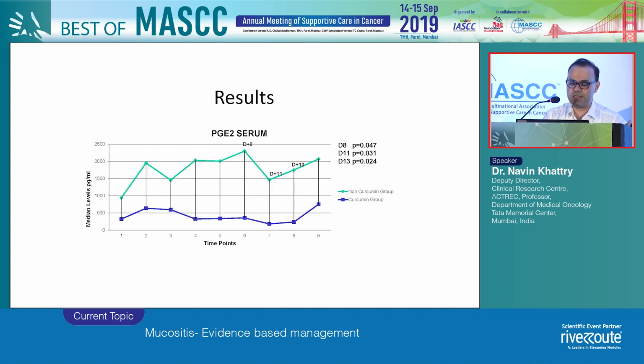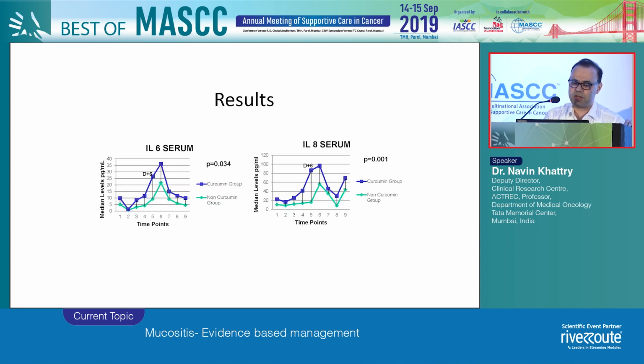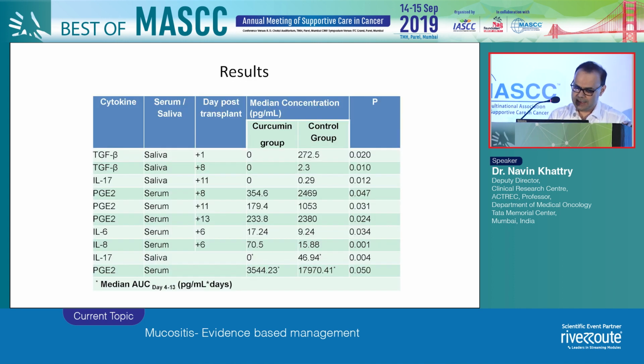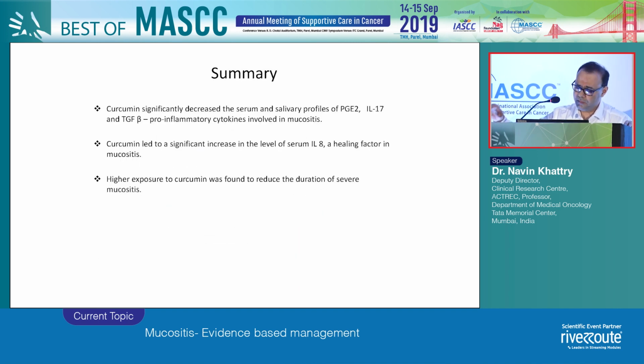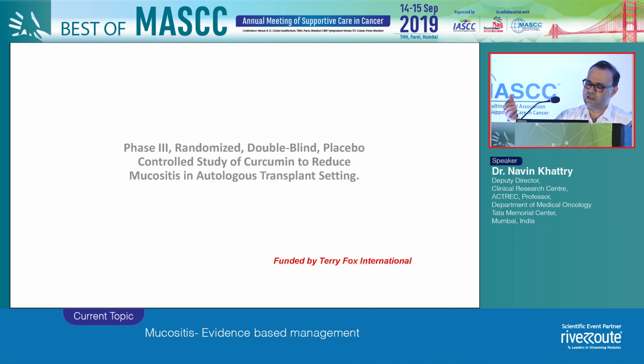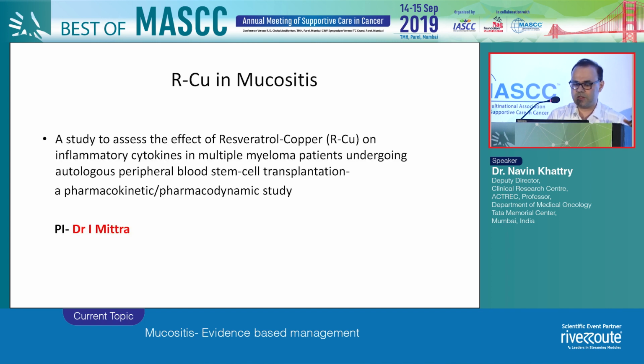When we looked at various cytokines, we did see that most of the inflammatory cytokines were lower in those who received curcumin, both in serum and saliva, and were higher in the placebo, that is the non-curcumin group. And we could also measure the curcumin levels in the patients who received curcumin. So the conclusion from this study was that curcumin does lead to a decrease in the inflammatory cytokines, both in serum and saliva, and probably does lead to a decrease in mucositis. This has led to what we are doing right now, a phase 3 randomized study of curcumin in patients in the autologous transplant setting. And the results obviously will take a few years.